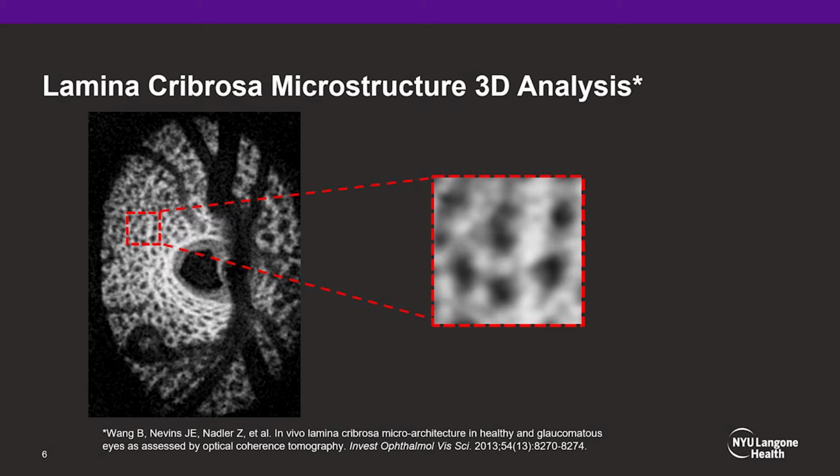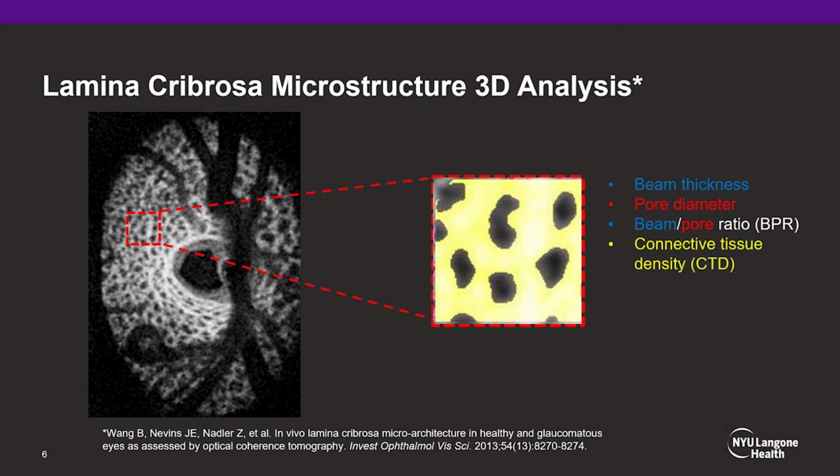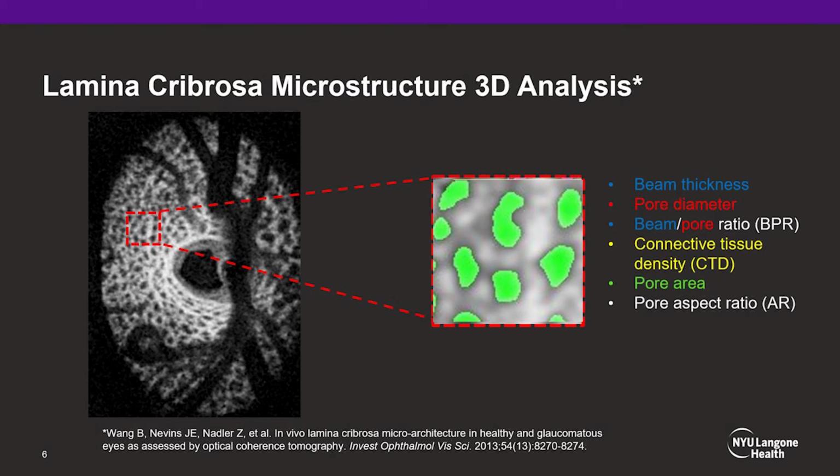Using a semi-automated segmentation algorithm and ImageJ, which was previously described elsewhere, microstructural elements of the lamina cribrosa were acquired. For each eye and at each pressure setting, we acquired these measurements: beam thickness, marked in blue here, and pore diameter, marked in red. The beam to pore ratio, or BPR, was computed by dividing these two parameters. Connective tissue density, or CTD, was calculated as the area occupied with beams, marked in yellow here, divided by the entire analyzed area. We also computed mean pore area, in green here, and mean pore aspect ratio.